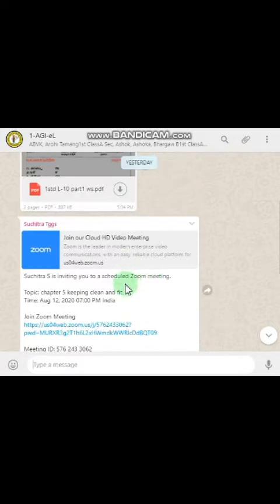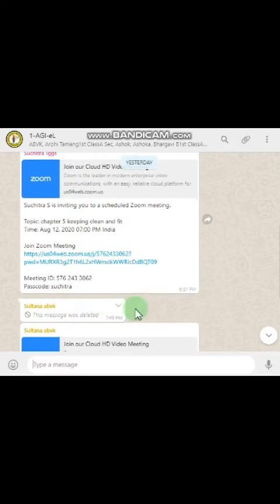In this group, all the teachers send the links to join the Zoom app. As we spoke earlier, we are conducting all the online classes through the Zoom app. The scheduled Zoom meeting link will be sent in the WhatsApp group. Through this, all the children can log in. Students can log in using either the link or the meeting ID and passcode.